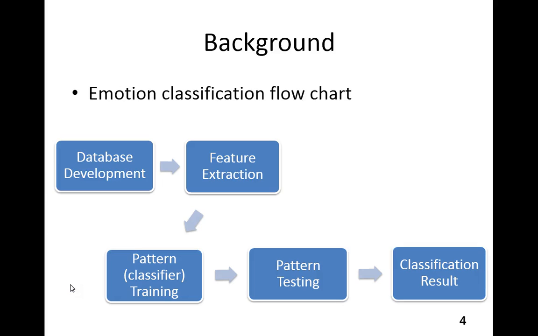Now let's come into the background part. In this part, I draw a flowchart of emotion classification of my project. It basically includes three parts. One is database development, then feature extraction, and finally classification. The classification part includes the training, the testing, and I will get the classification result.